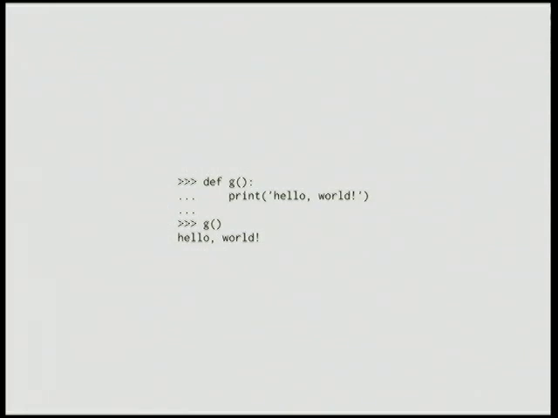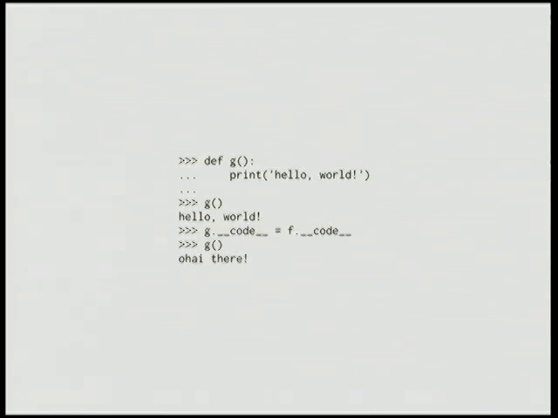So we'll make another function now, and let's call that g. It does a thing as well. So how many of you knew that the dunder code attribute was mutable? You can take the code object from one function and assign it to another function. So that's fun.